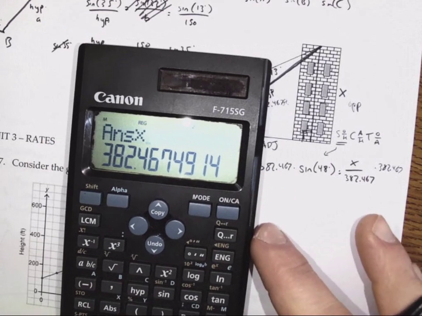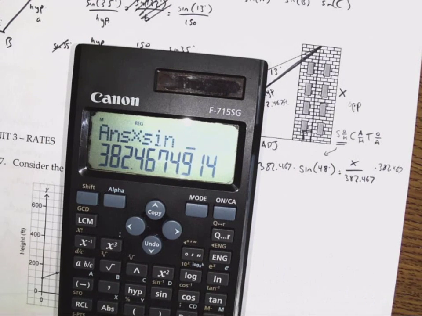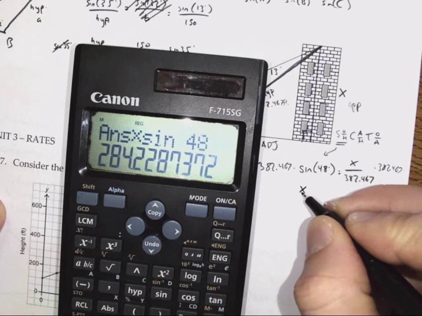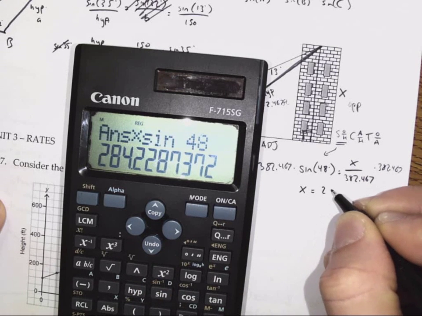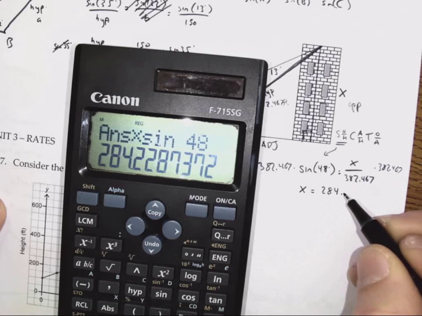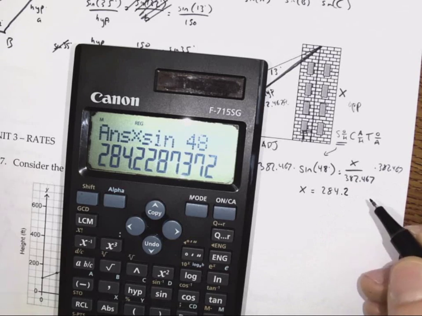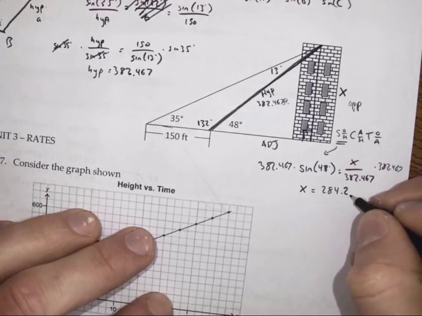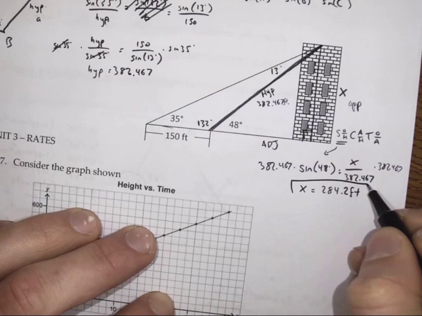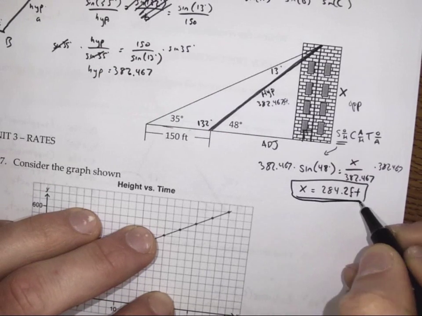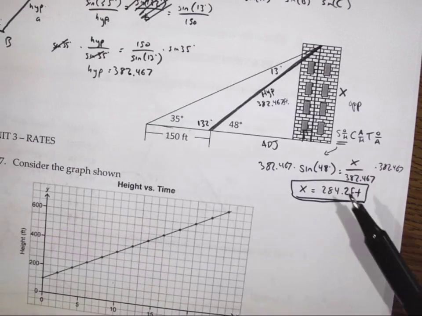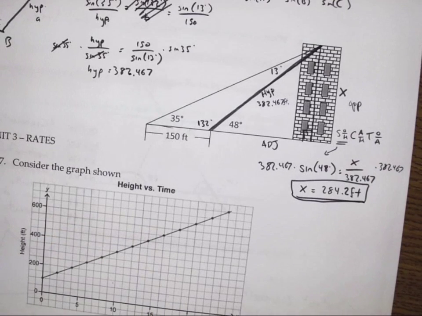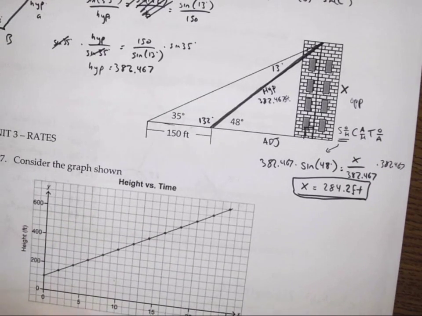Multiplied by 382.467 times sine 48. Okay, and it tells me my height, x, is 284 point... I think it's okay to round to 1 decimal place at this stage. That's a number of feet. That sounds like the height of a building to me. That's in the right realm. Maybe not for a 4-story building, of course. Okay. So I think we'll call it there, and in another video we'll find the solutions to the other values.